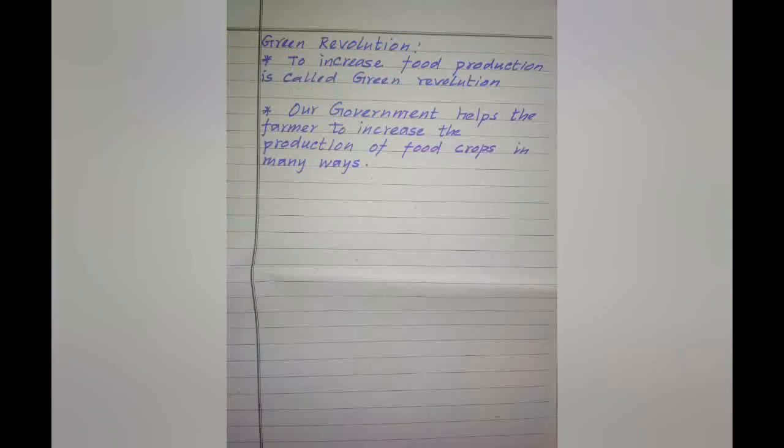Next, Green Revolution. To increase food production is called the Green Revolution. Our government helps the farmer to increase the production of food crops in many ways.